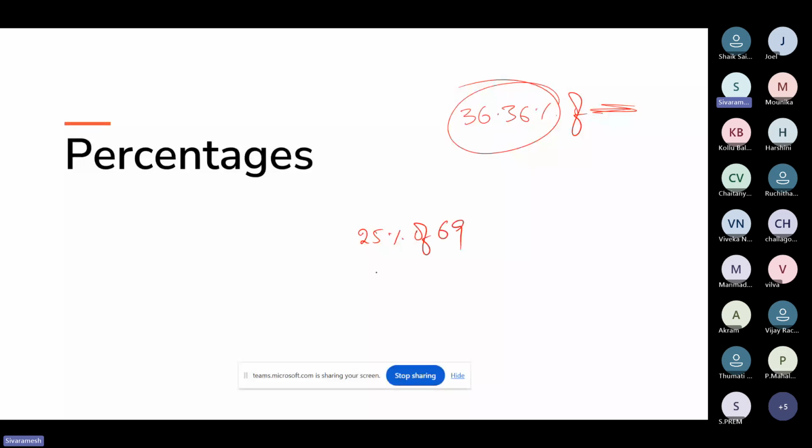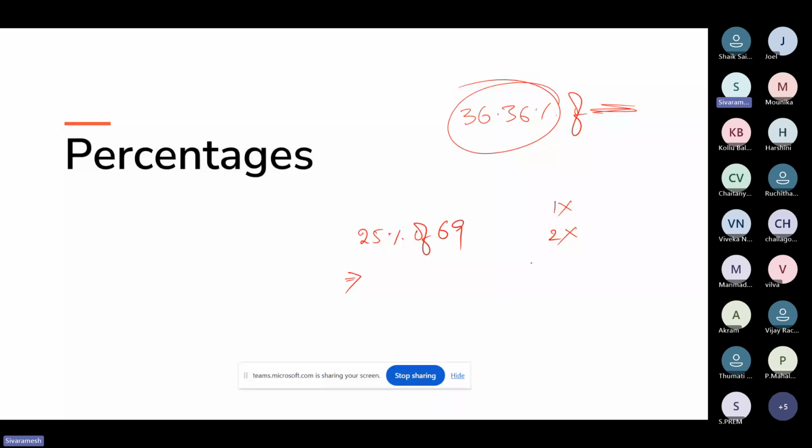Now, my suggestion is here we don't have any zeros, so we cannot apply the first method. Eliminating two zeros method you cannot apply. And the second method, a percentage of b, b percentage of a. So 25% of 69 is equal to 69% of 25. But I think both will not give you the answer as fast as possible.